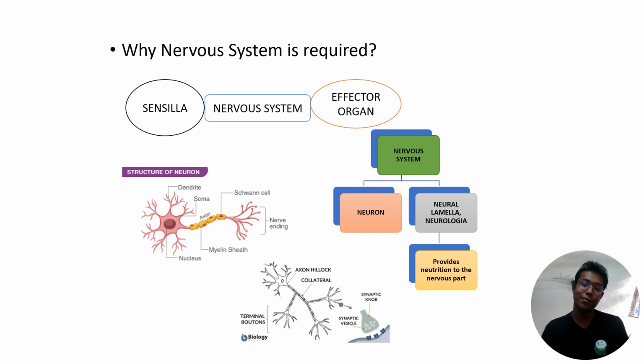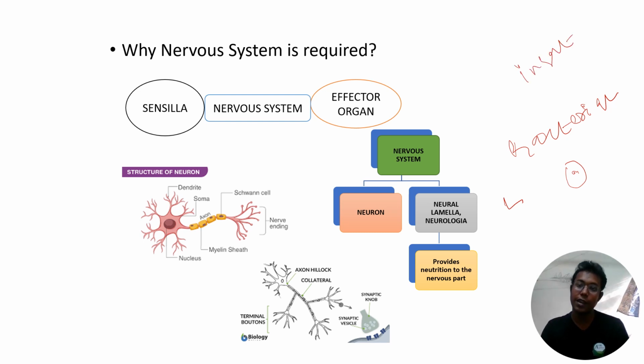So my first question is why the nervous system is required. What is the reason for the presence of a nervous system in the insect body? Look, bacteria is a unicellular organism. A single cell is there, and inside that single cell one nucleus is there. So whatever the cellular mechanism of this cell, it is coordinated by the single cell. But in a multicellular organism, you can go to an insect or any human being, they are all multicellular.